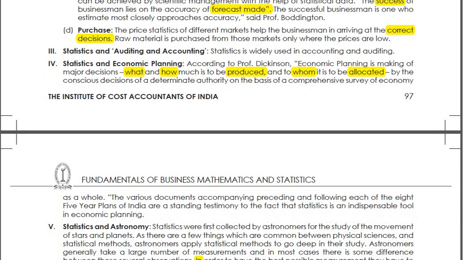So this is your economic planning, and for doing this economic planning you need data, like what can be produced, how much to produce. This can be of the whole country, obviously, and at that time you need information about population, demographics, and the resources available. This information is nothing but proper statistical data. So that's why statistics is important in economic planning as well.